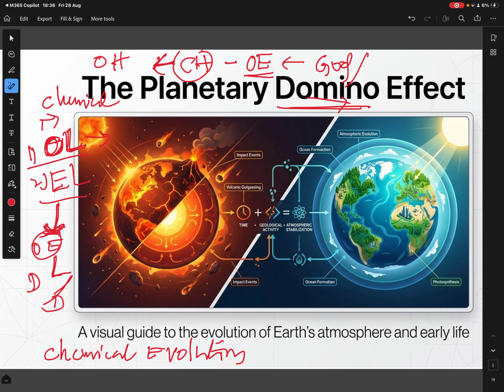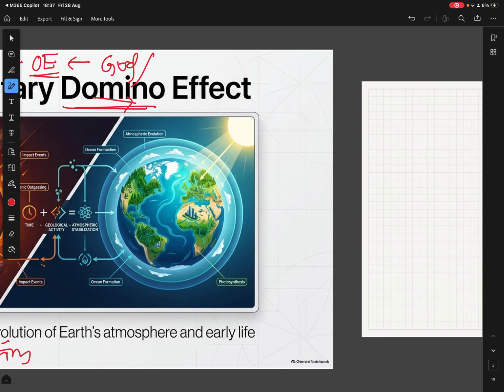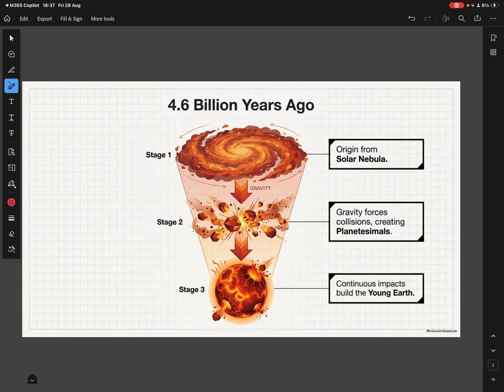Whatever results from one incident becomes the triggering point for another event. So we see a series of events take place in the formation of life. That's why we say it's a domino effect. Let's see how life started.